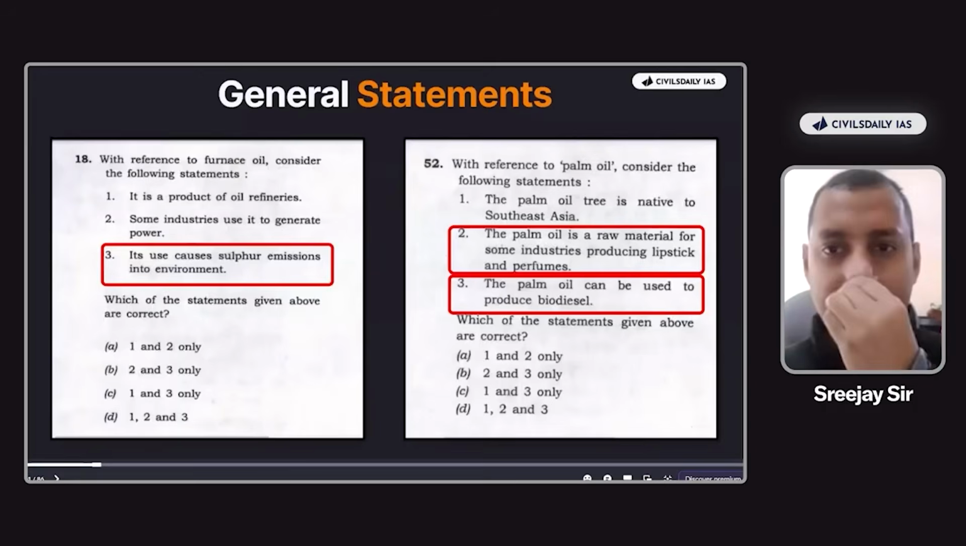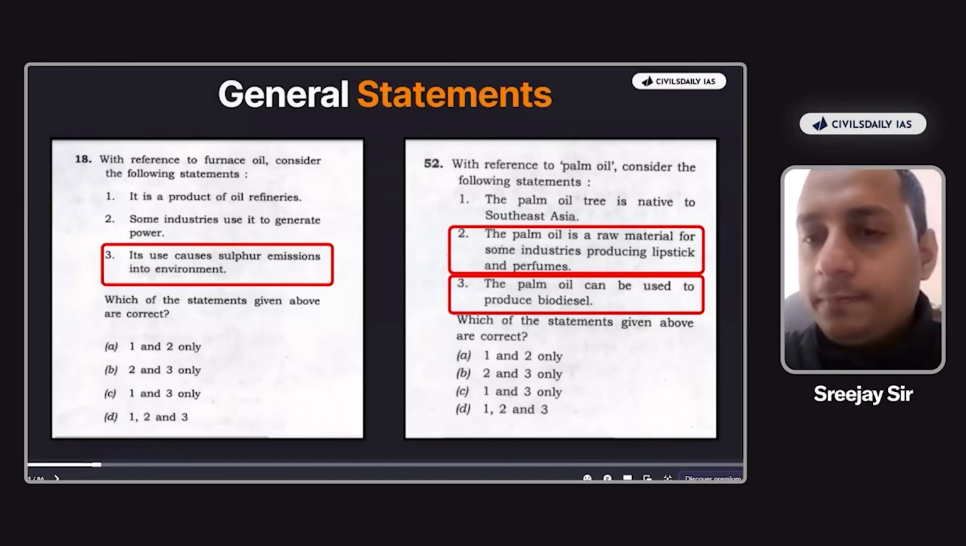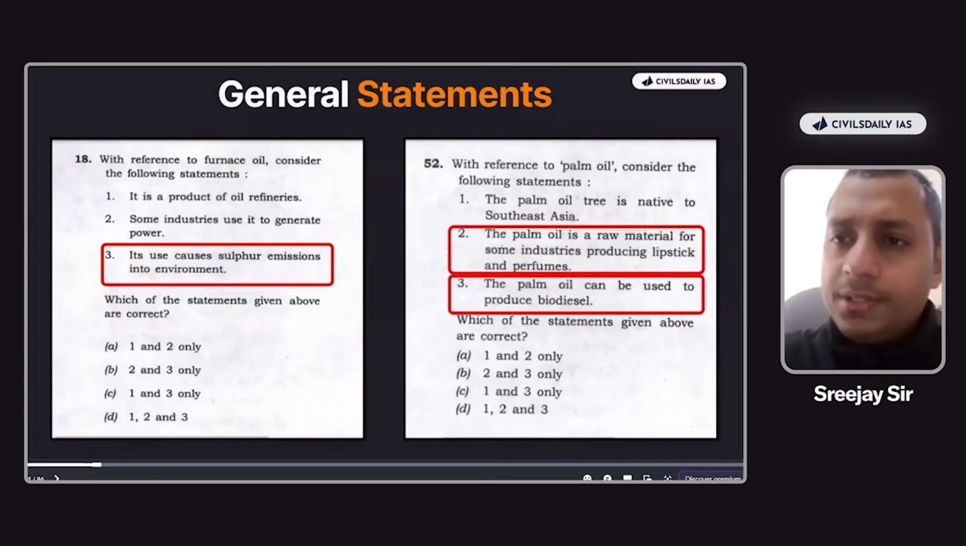Now, let's take a few examples here. In the 18th question, on the left-hand side, you can see here, its use causes sulfur emissions into the environment. Now, will you be able to counter the same? With reference to furnace oil, consider the following statements. Its use causes sulfur emissions into the environment. Will you be able to counter the same and say that it does not release even 0.0001% of sulfur into the environment?